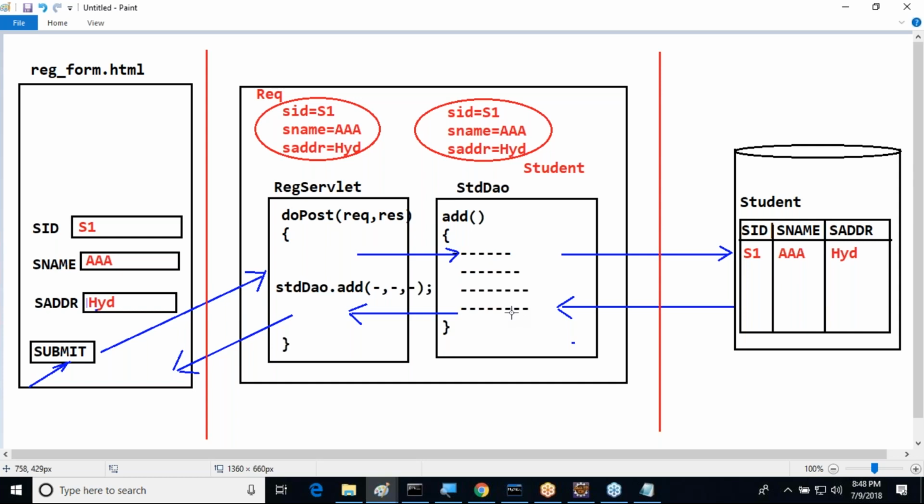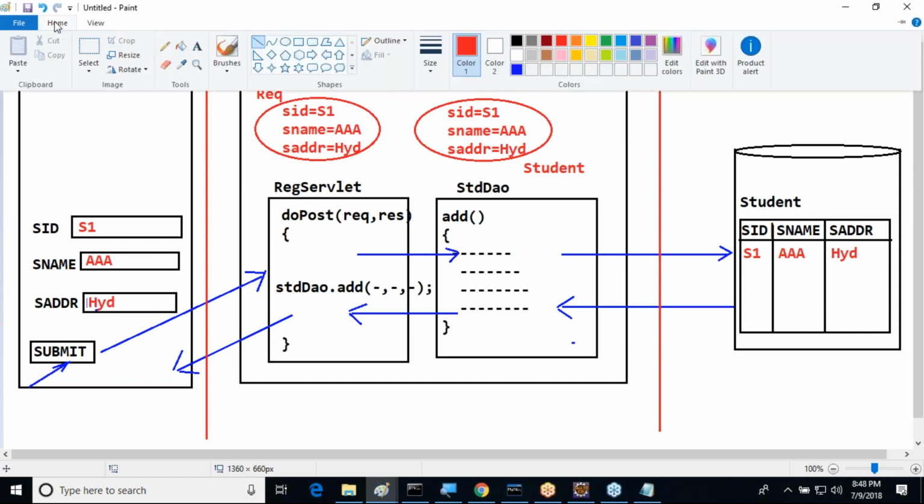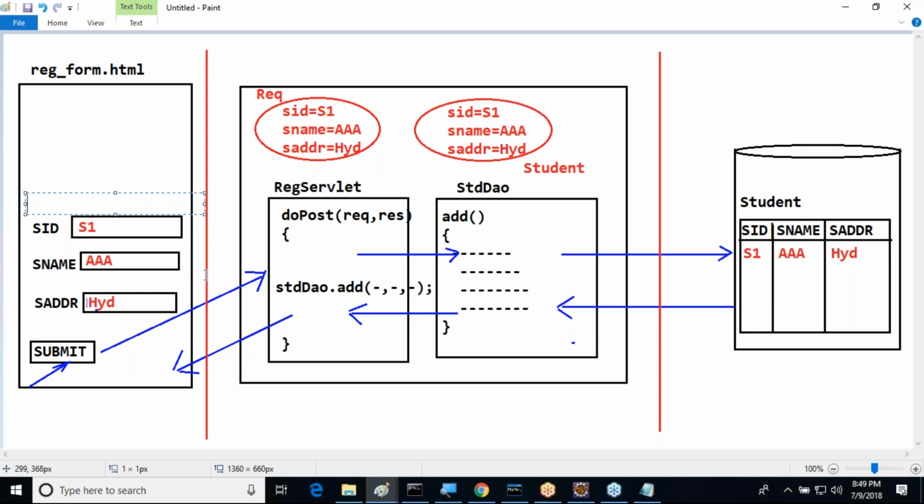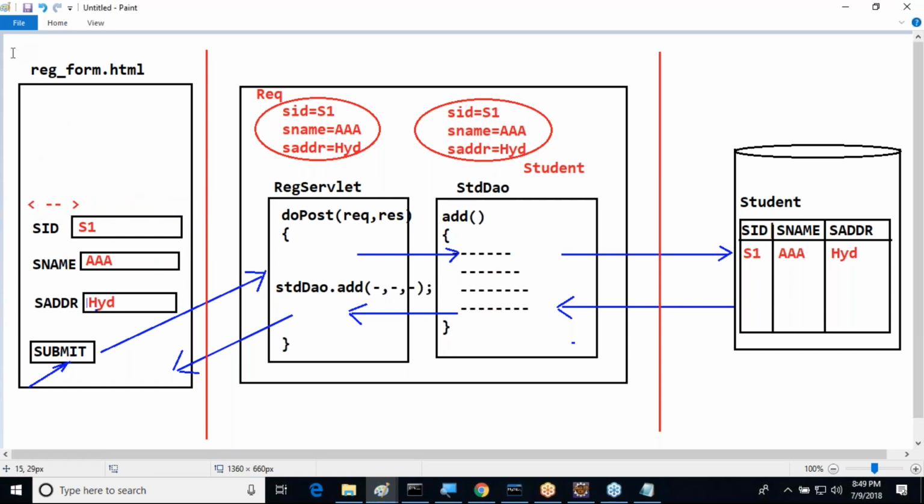Okay, listen all of you now. Tell me, here we provided data in HTML form. It means that the data is represented in the form of hypertext or not? Input type is equal to text, next one is uname, SID is equal to, and like this data here we provided in the form of hypertext. The data is represented in between the tags or not?